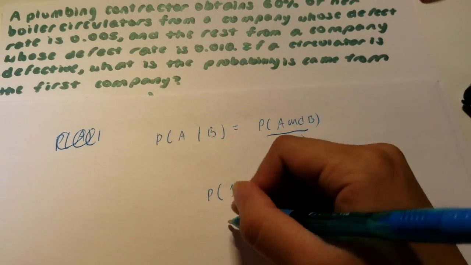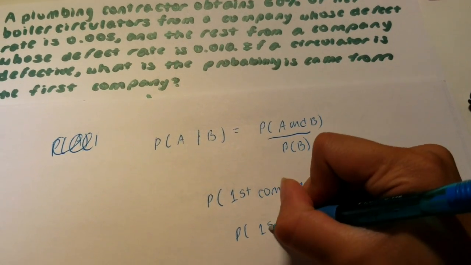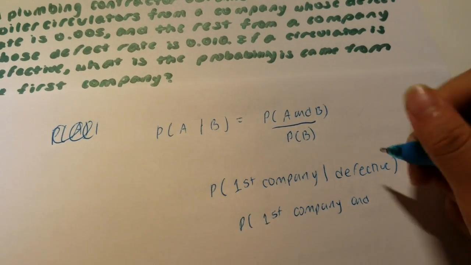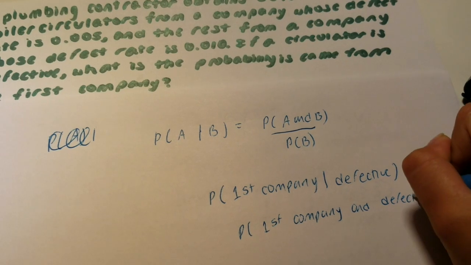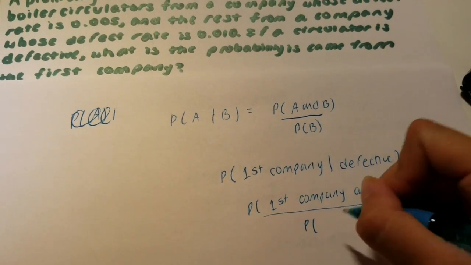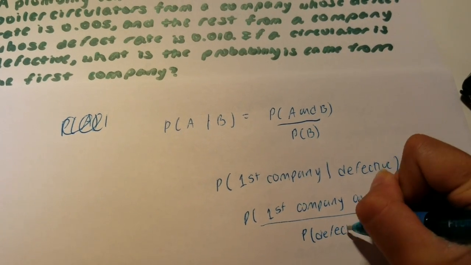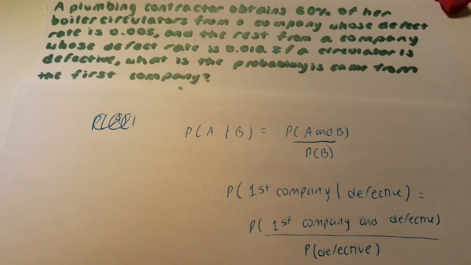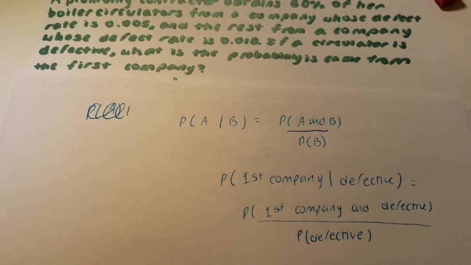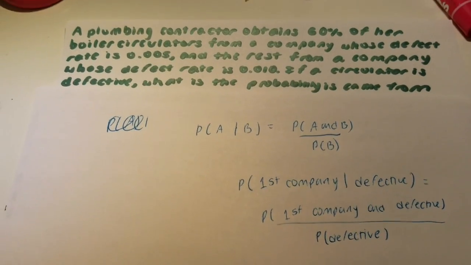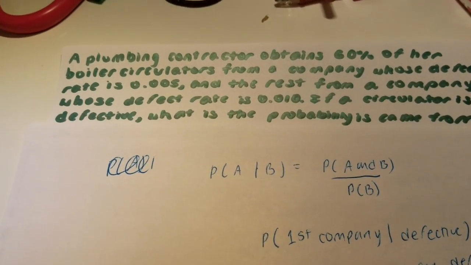So this would mean the probability of it being from the first company, while also being defective, over the probability that the circulator is defective. So, in order to find the probability of the circulator being both from the first company and also being defective is given within the problem.